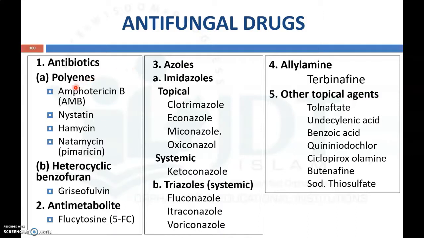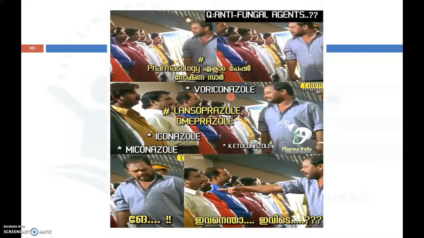Out of this, Amphotericin, Griseofulvin, and imidazole antifungals like Clotrimazole, Miconazole, Ketoconazole and Fluconazole are very important antifungal agents. So we will discuss the detailed pharmacology of these classes in further slides.